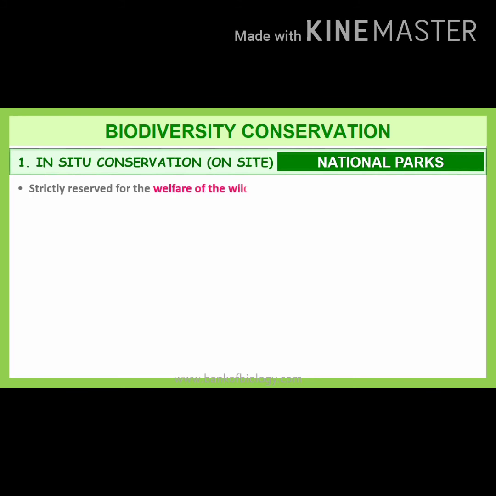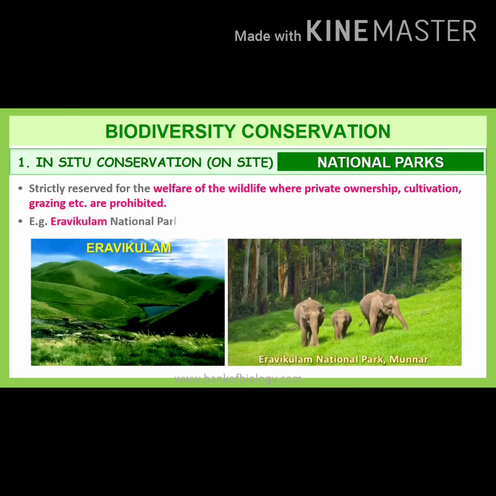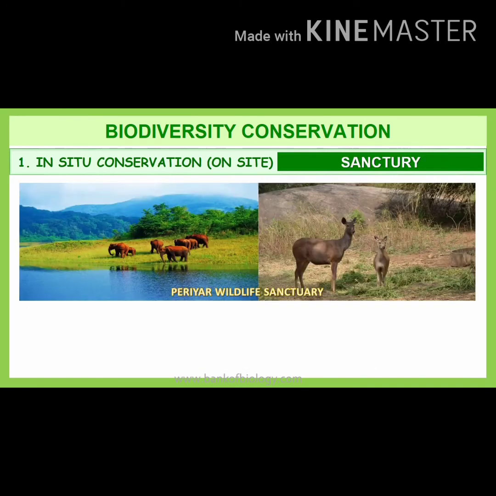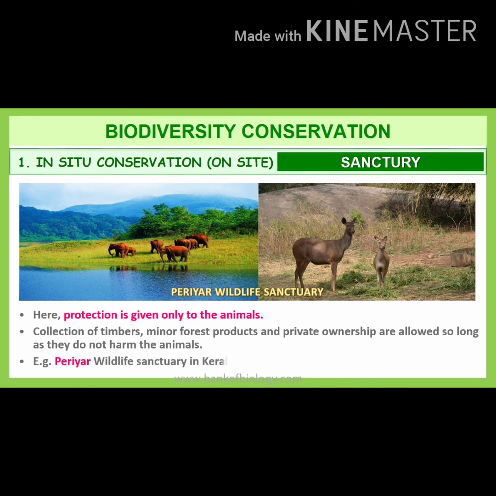National parks are strictly reserved for the welfare of wildlife, where private ownership, cultivation, grazing, etc. are prohibited. An example of a national park in Kerala is Eravikulam National Park. Now about wildlife sanctuaries. In wildlife sanctuaries, protection is given only to the animals. Collection of timber, minor forest products and private ownership are allowed so long as they do not harm the animals. An example of a sanctuary is Periyar Wildlife Sanctuary in Kerala.